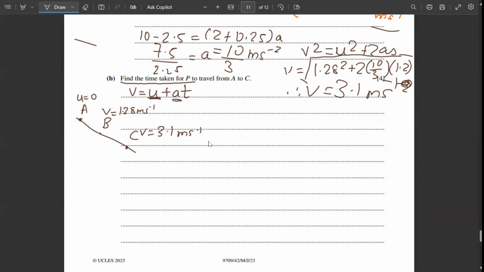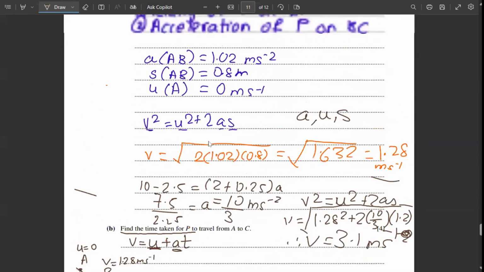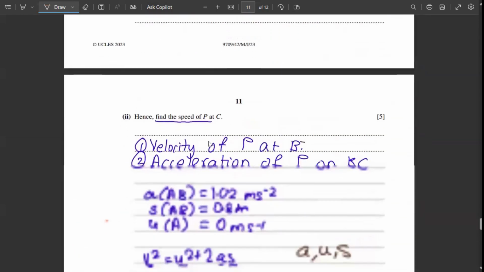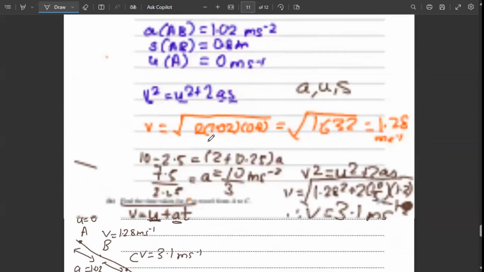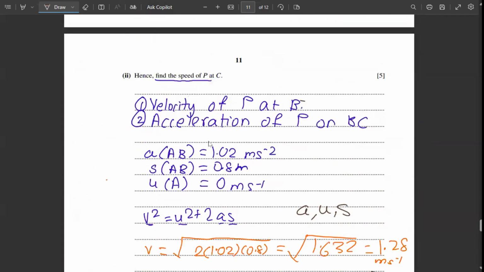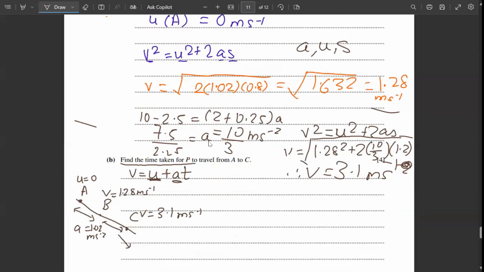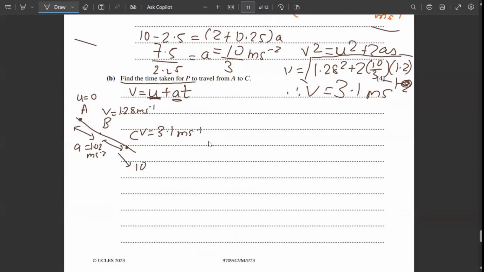We know the acceleration between AB was 1.02 meter per second square. And the acceleration of P between BC was 10 by 3 meter per second square. So now we can use this.